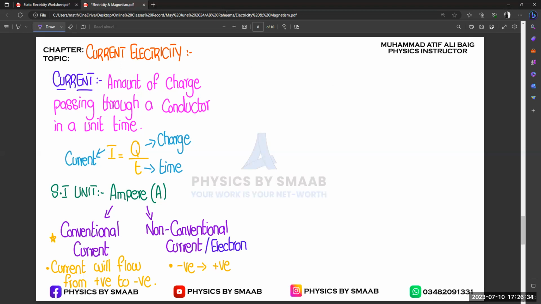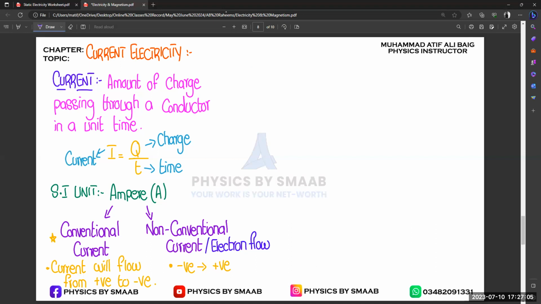Because we know that in non-conventional, electric current is going to flow from negative to positive. That is the old idea from the scientists. So that's why we consider that electron flow as non-conventional. So that is very clear, because that was the time when in some papers they ask about electron flow, and only in few papers they ask about non-conventional, right? Okay, any confusion? No, no.